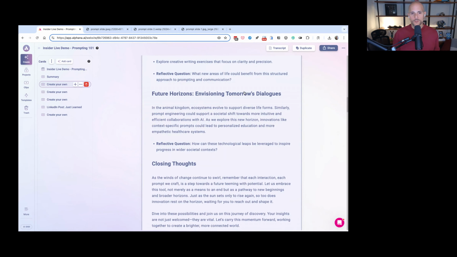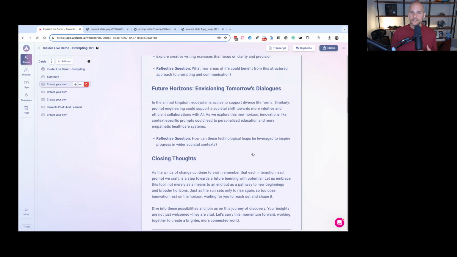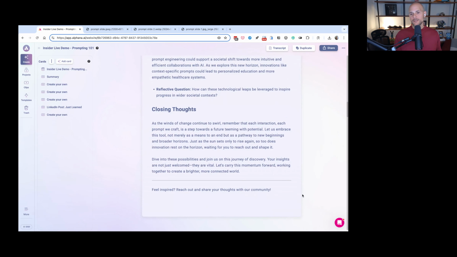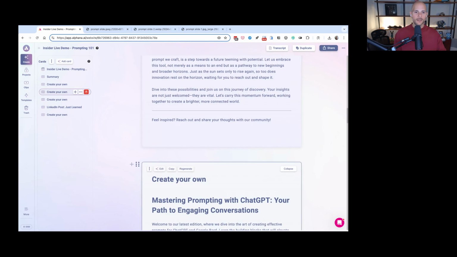And then over here, future horizons, envisioning tomorrow's dialogues, right? And so it breaks that down. This is very out there. This type of prompt is completely different than what others would look like, right? But at least it gives us a way to be able to construct a newsletter in a different way, right? Now, later I'll show you even better newsletter prompts that we do.